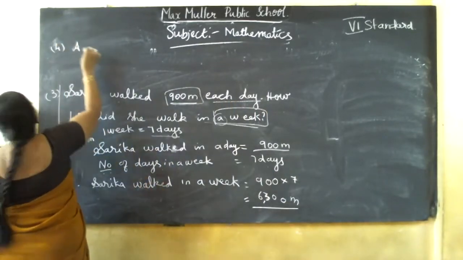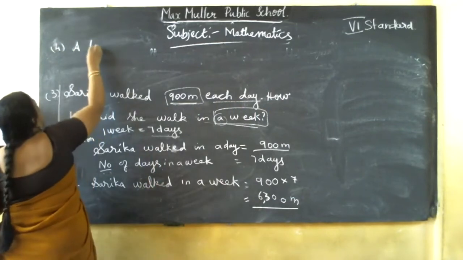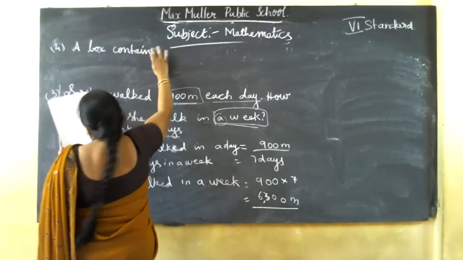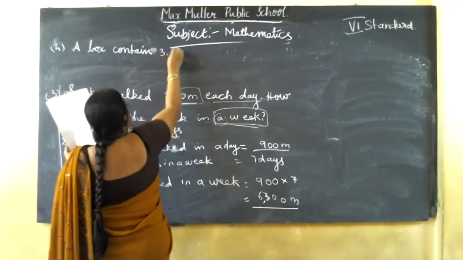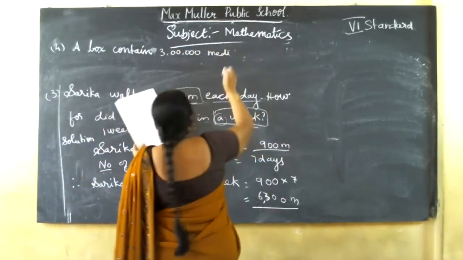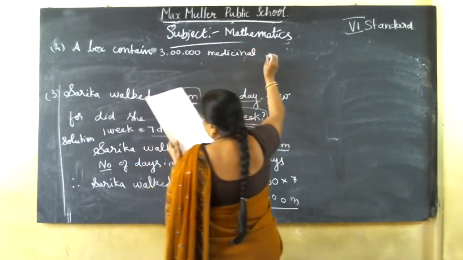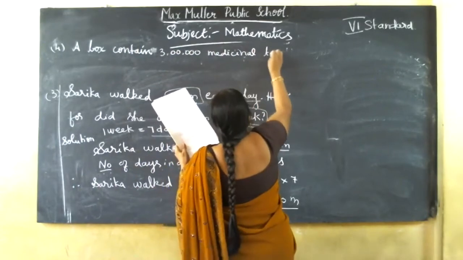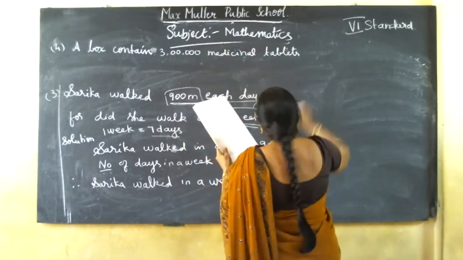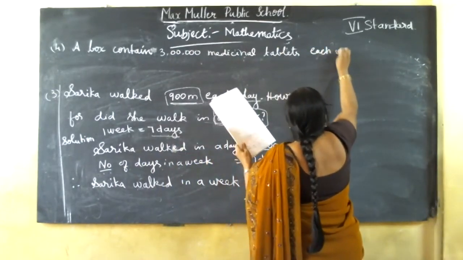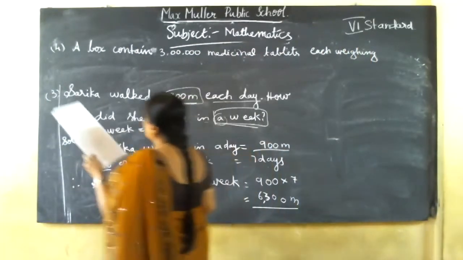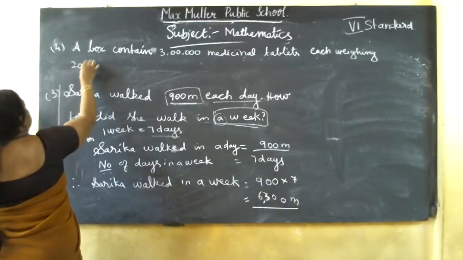A box contains 3 lakh medicinal tablets, each weighing 20 mg.